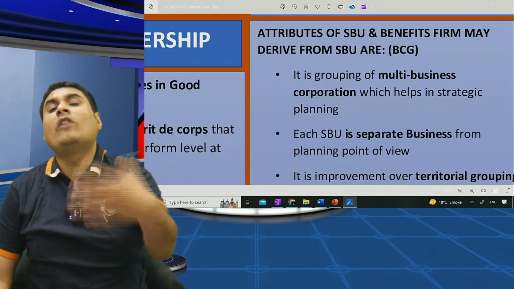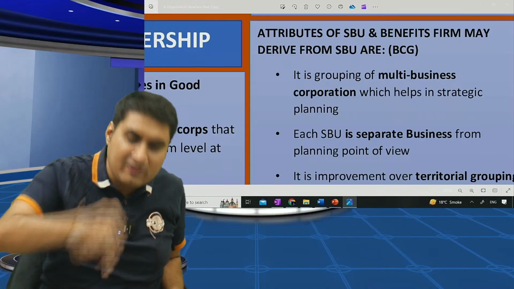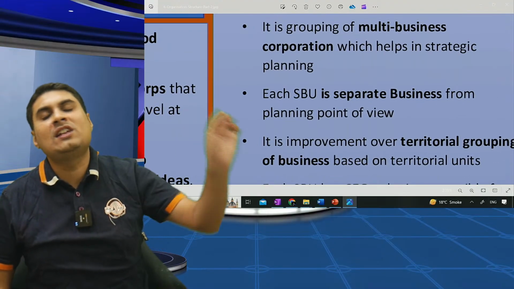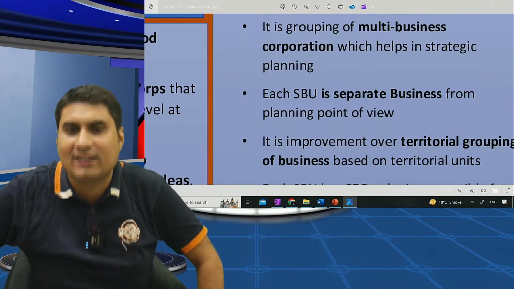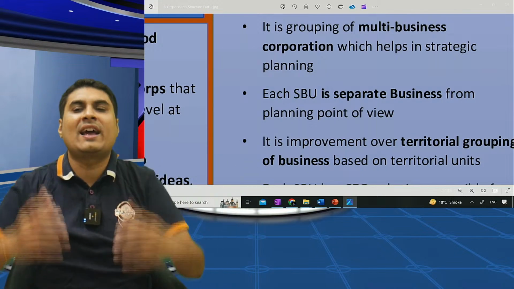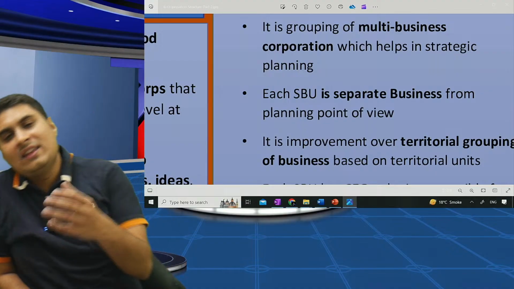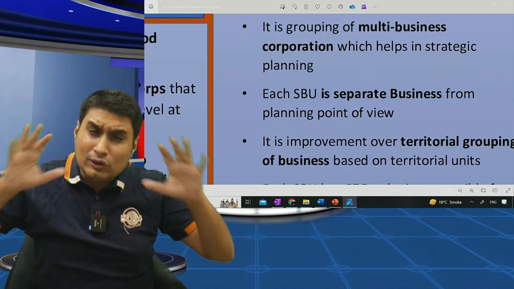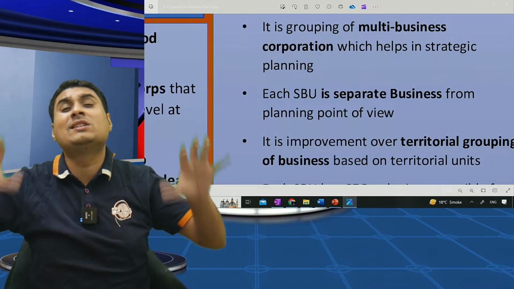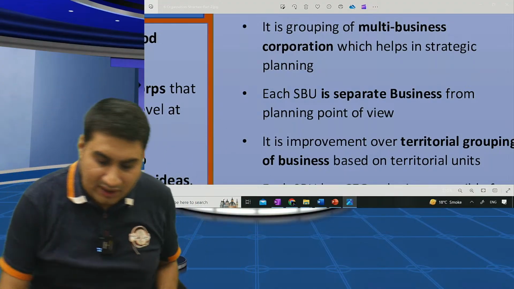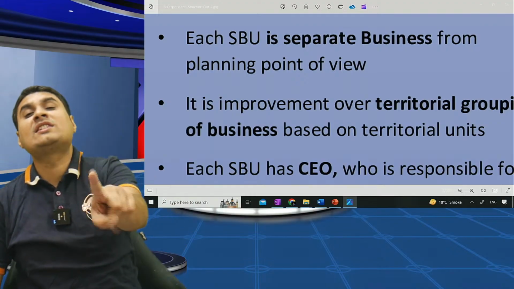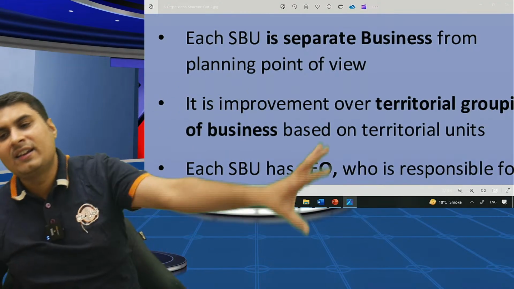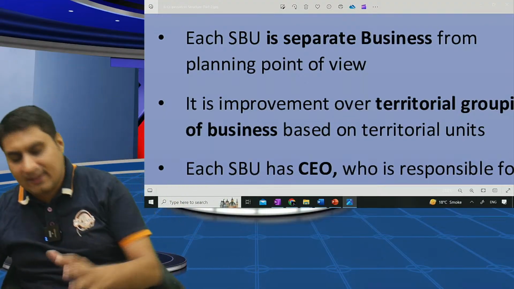Now, the benefits of SBU have come once, so we are learning. Read. First point is understanding. It is grouping of a multi-business corporation which helps in strategic planning. Those who have multiple businesses, like ITC. They have a stationery business, IT business, agriculture business, tobacco business. Each SBU is a separate business from the planning point of view. From planning, FMCG is different, cigarette is different, IT is different, agriculture is different.